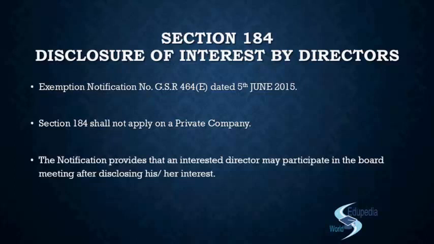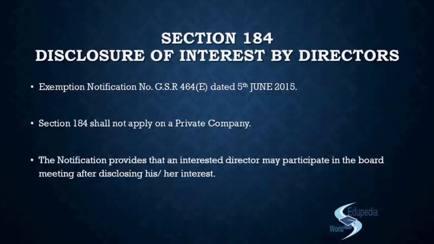Now again, let us consider a situation. Let us take an example. Suppose there is a private company, AB Private Limited, which has only 2 directors. You know, that is the limit. A private company can have a minimum of 2 directors. So that company had 2 directors. One of them is interested. Can they hold a board meeting? Can they discuss it now? If one of them or both of them are interested in a contract, will they ever be able to pass a contract, pass a resolution? No.